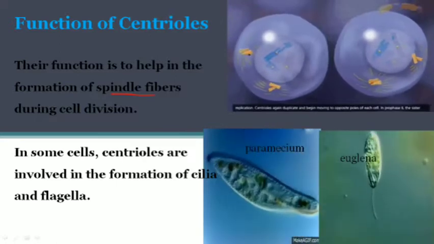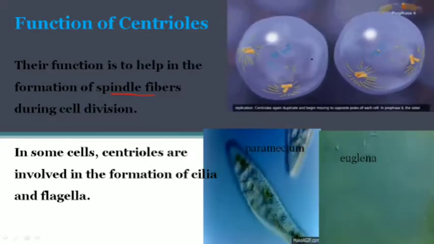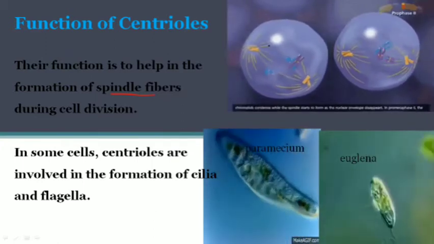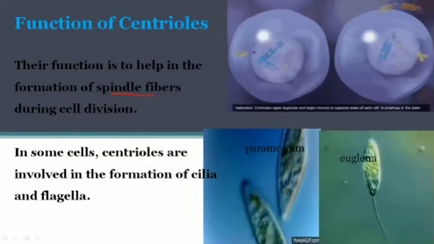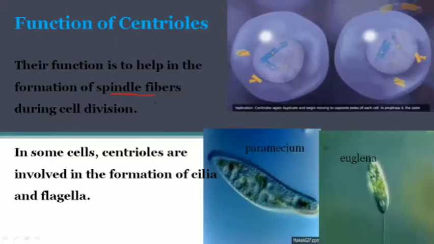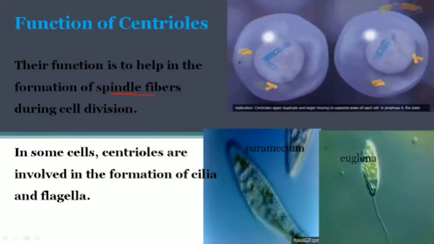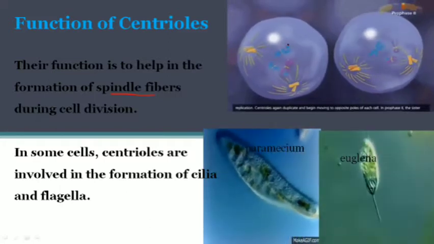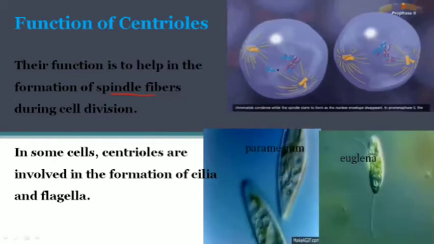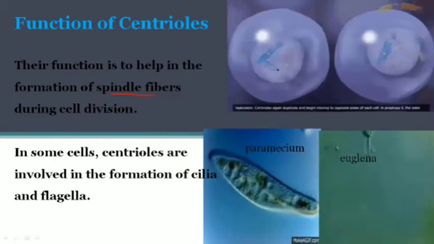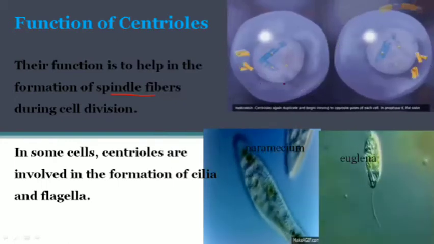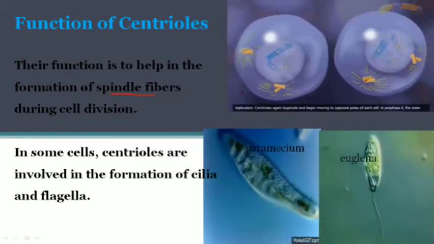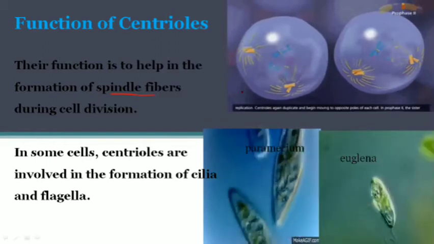It becomes 2, and 1 moves to the other side of the nucleus, and they form spindle fibers. These thread-like structures are called spindle fibers. They attract the chromosomes present in the nucleus. This is a little complicated process, but when you go to chapter number 5, in which you will see mitosis and meiosis, two types of cell division, then you can understand it well.